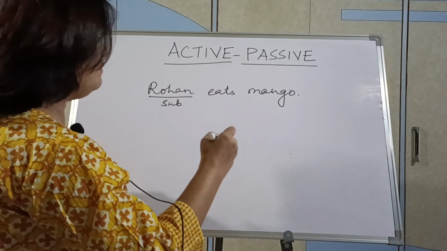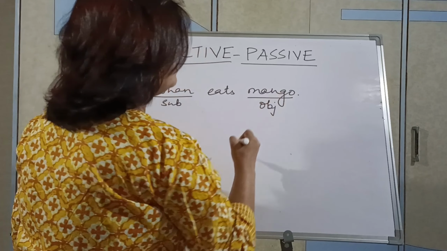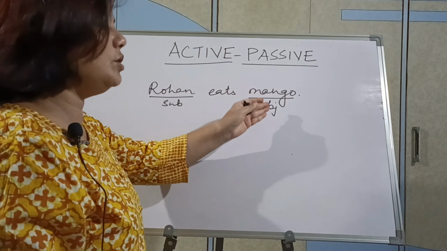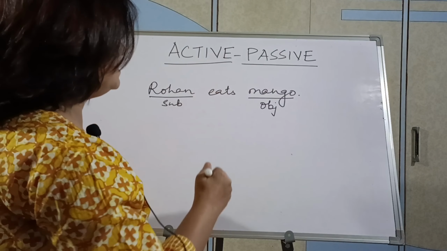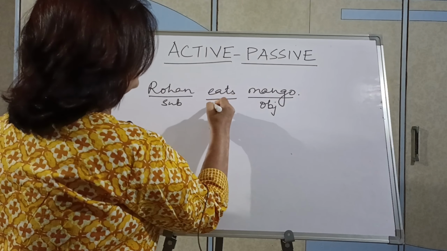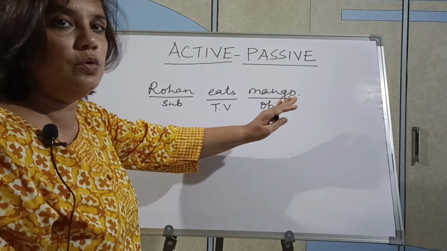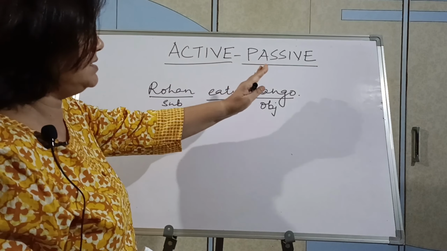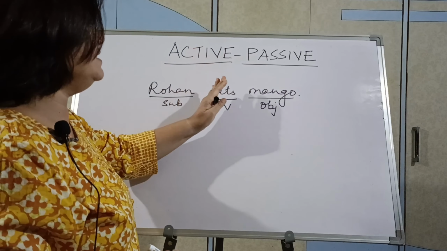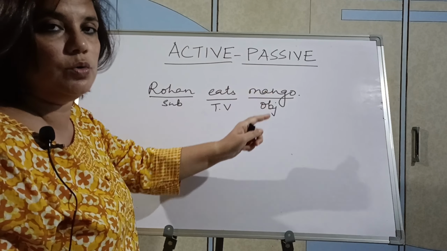Eats is the verb. And what is mango? Mango is the object. Why is it an object? Because it is giving you the answer of what or whom after the verb. Eats is a transitive verb, because it is giving you the answer of what or whom. If I hide mango and ask, Rohan eats what, the answer is coming. It means eats is a transitive verb, because a transitive verb gives the answer of what or whom.